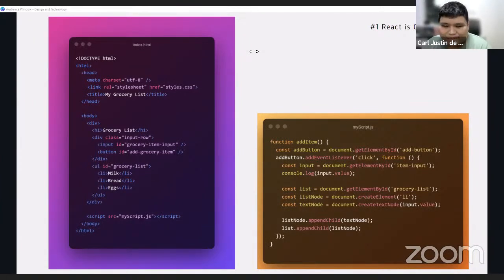And on the right is the JavaScript where the functionality is. In our example, this is just a simple grocery list which shows the grocery list items and allows you to add other items. The JavaScript file just contains the functionality to add an item.